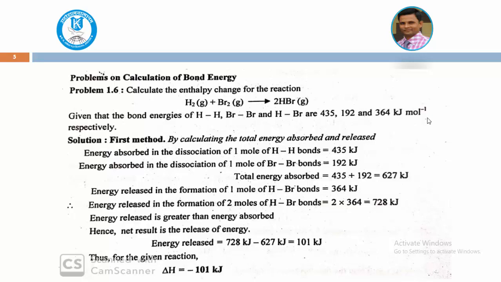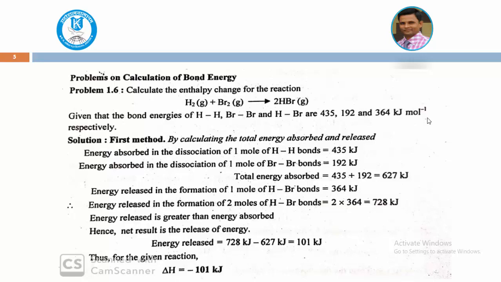Now try to understand it. 2 molecules of HBr are formed, meaning 2 moles of HBr, and the data is given as 364 kilojoules. This is for 1 mole, but in the product 2 moles, that is 2 molecules of HBr, are formed. Therefore 2 into 364, you will get 728 kilojoules of energy released.